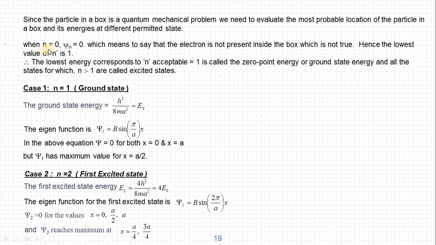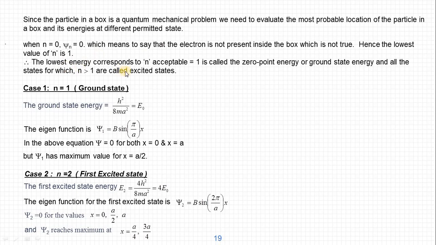When n equals 0, psi n equals 0. I already told that if n is 0, the quantum number is 0, the wave function psi is 0, which means the electron is not present inside the box, which is not true. Therefore the lowest value of n is 1. So n starts from 1, not from 0.